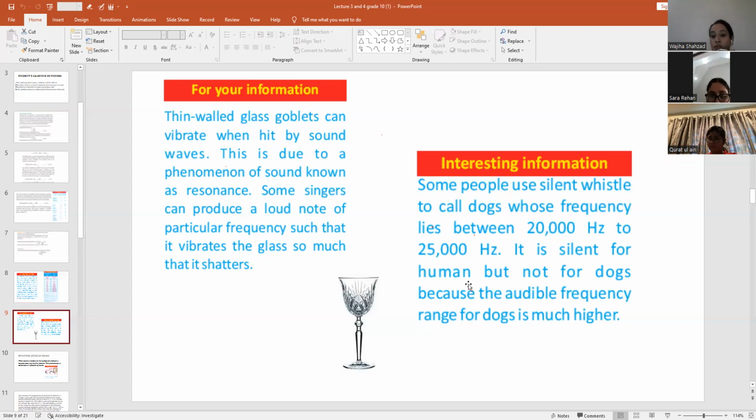It is silent for humans but not for dogs, because the audible frequency range for dogs is much higher, right? So mostly people use the whistle sound to call dogs, because this sound is silent for human beings but not for the dog. They can hear this small or lower sound, right?